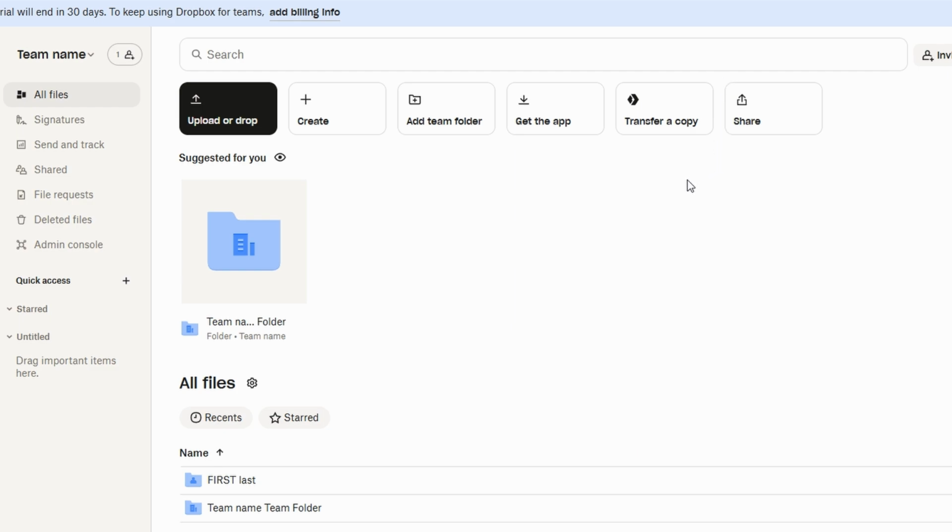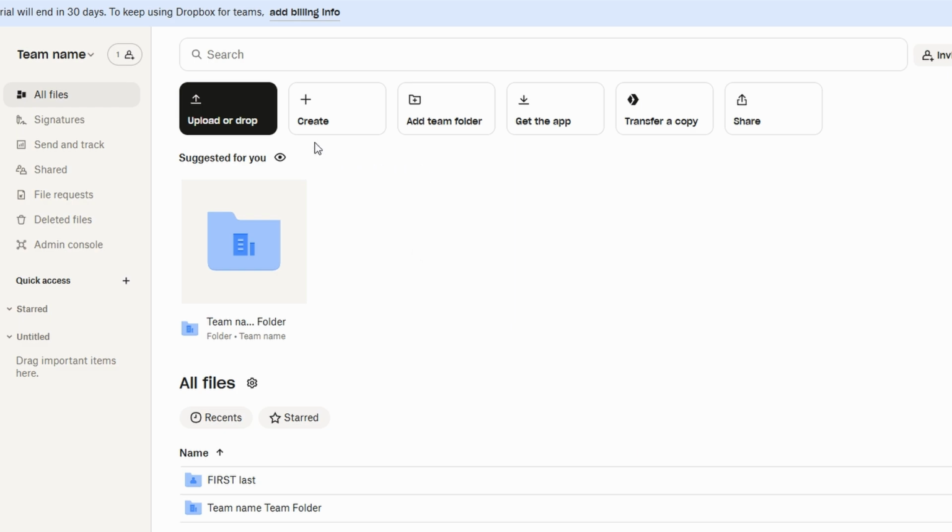Whether you're adding documents, images, or presentations, the process is quick and easy, ensuring that you never lose track of important information. One of the best ways to keep your files organized is by creating folders that are tailored to your business's structure. You can organize documents by project, department, or client, ensuring that everything is logically categorized for easy access.